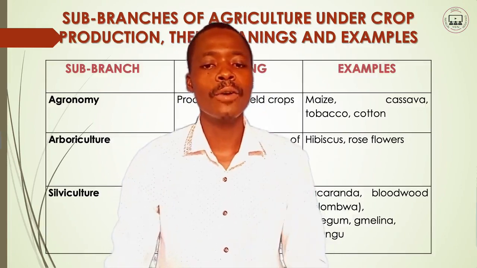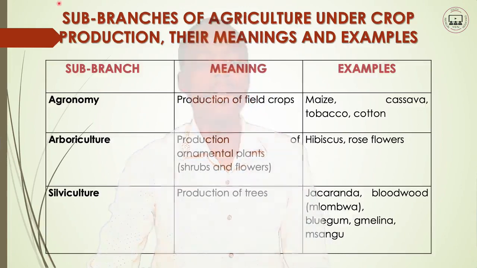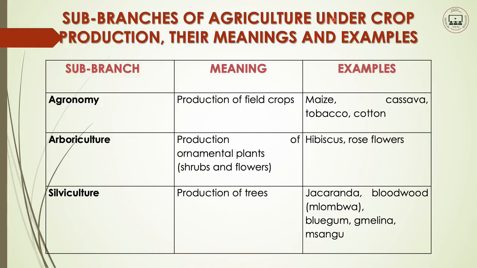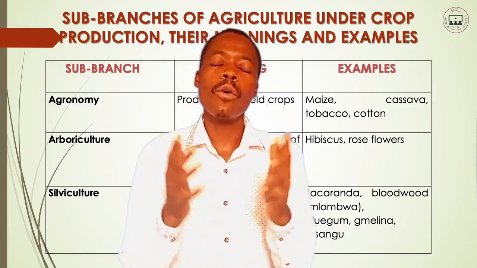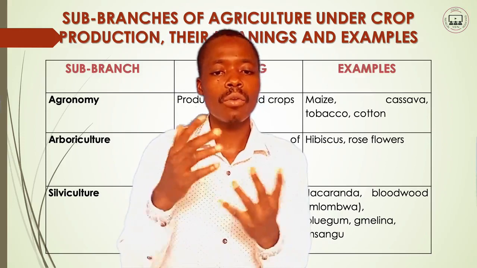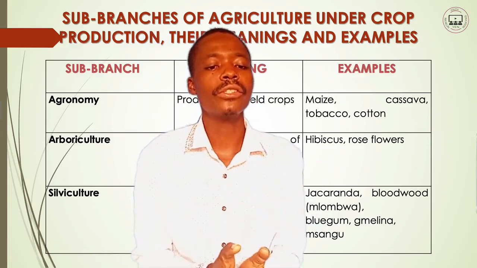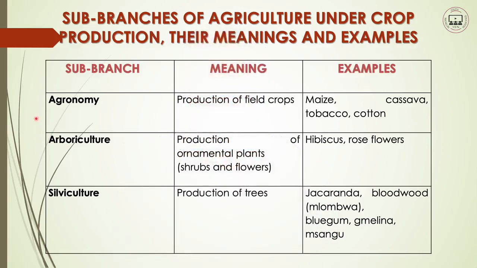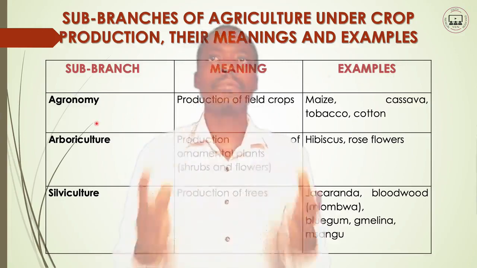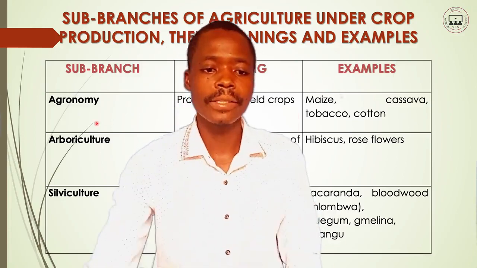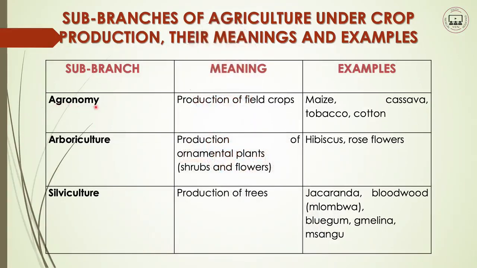So this is what we're expected to know. Now look at this one. Sub-branches of agriculture under crop production, their meaning and examples. Examples of the crops that are grown in that particular sub-branch. Look at this table. Here we have the sub-branch, here the meaning, and here the examples. Now, our first sub-branch of crop production to look at is agronomy.